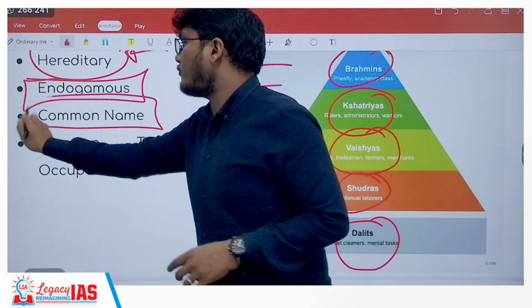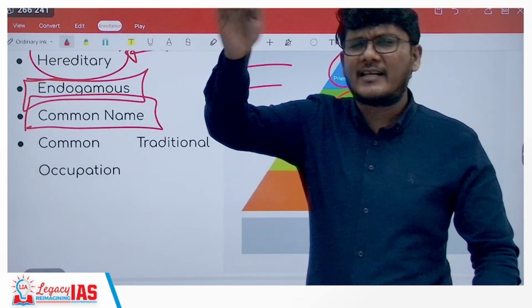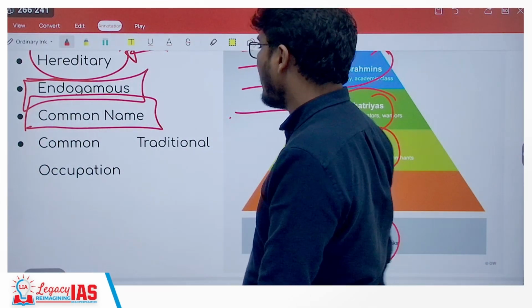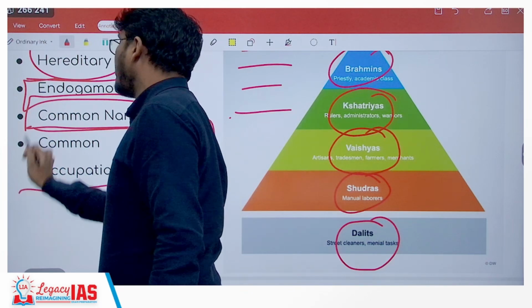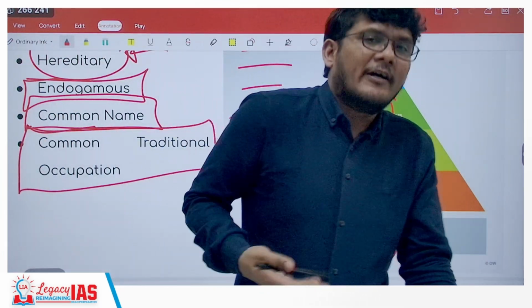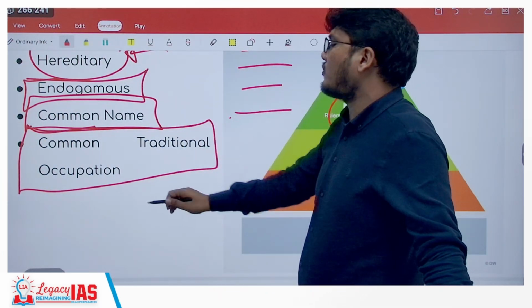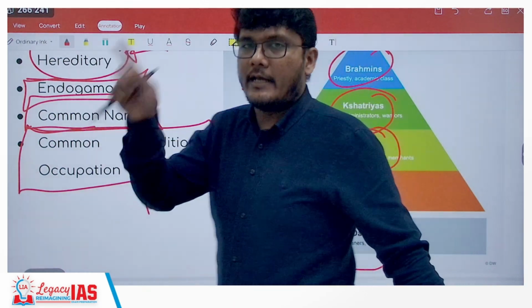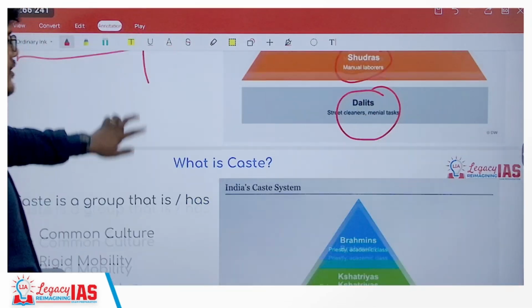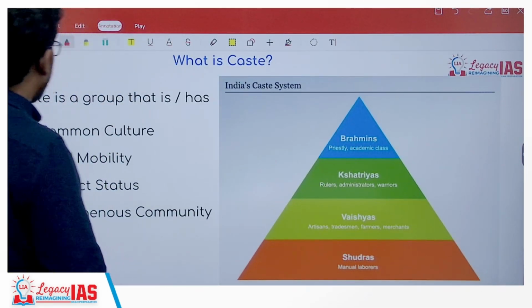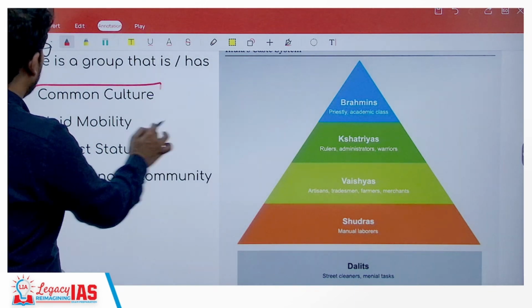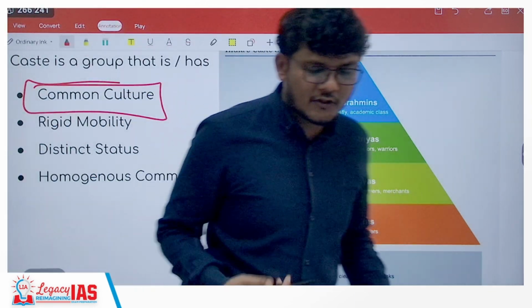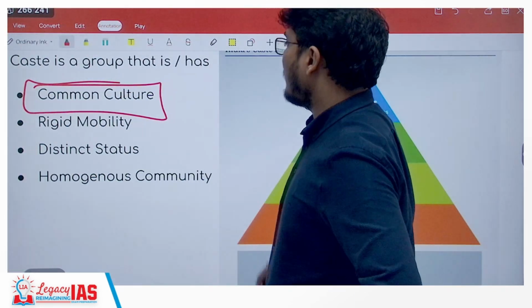Then they have, of course, a common name, common ancestor, identification, and so on, as well as a common traditional occupation. However, with the changing economy and the changing nature of society, this is changing. But inherently, this is the characteristic of the caste system. Further, other characteristics also include common culture. The culture would be the same.